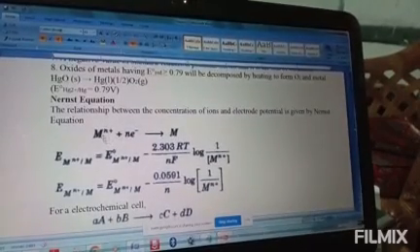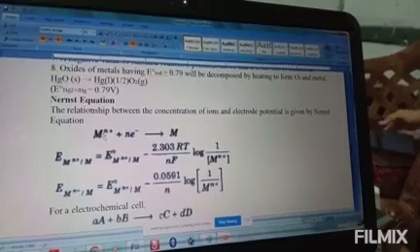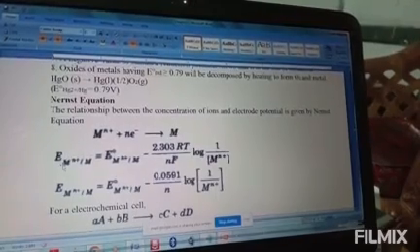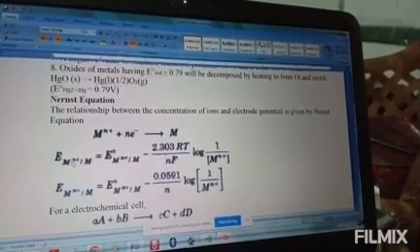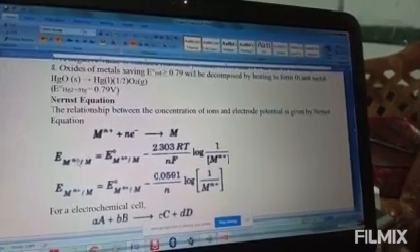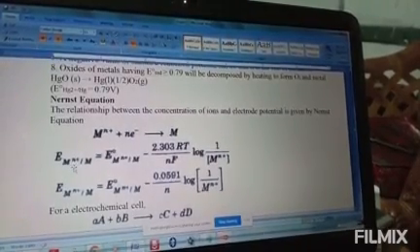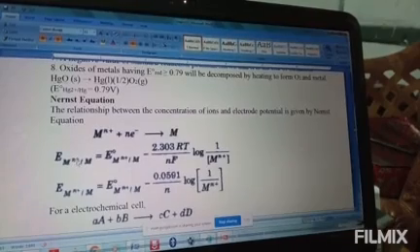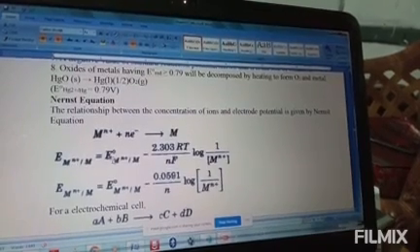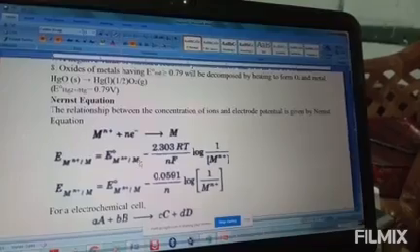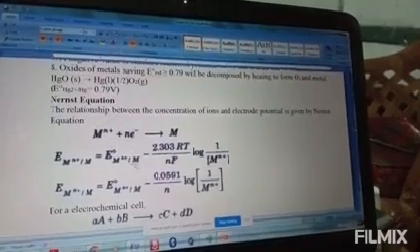Now we will write the equation. The electrode potential of the metal ions, that is M^(n+)/M, is equal to the standard electrode potential E naught. E naught, how will we find it?